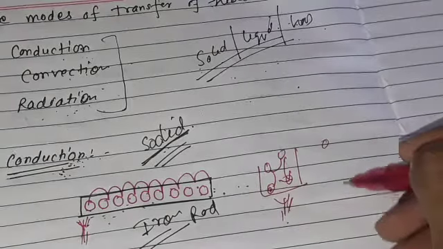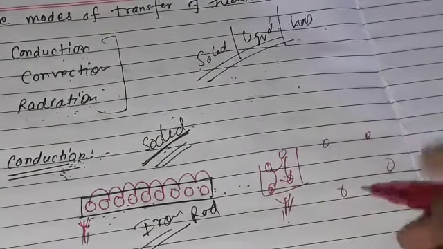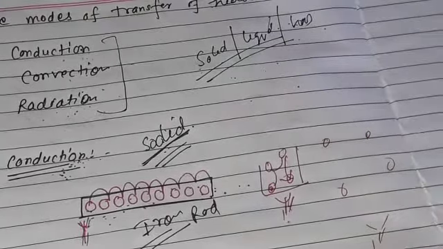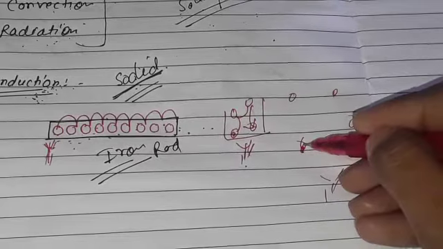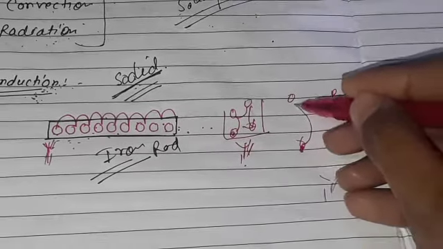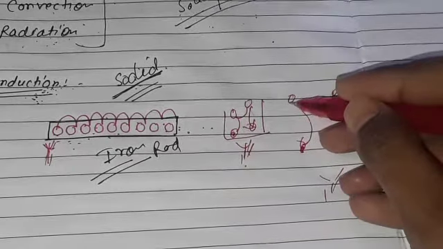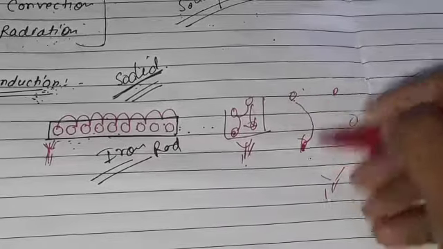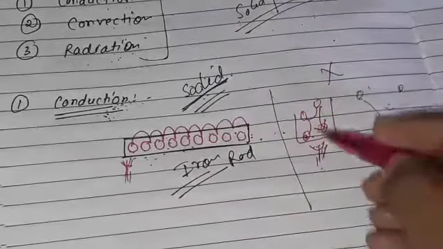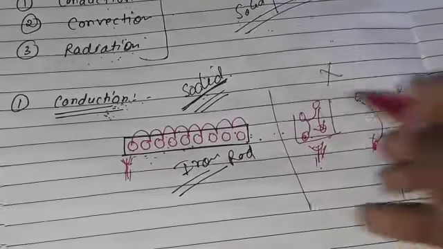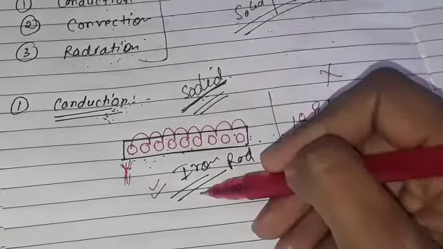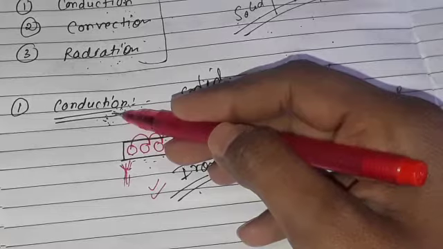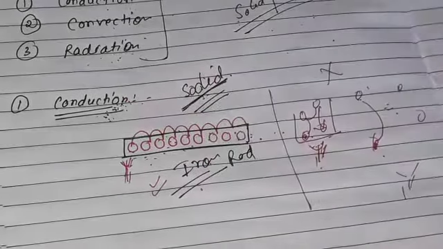And if I am talking about gases, these are the molecules, and if you give heat to this gas, if this molecule is getting heated, it does not pass its heat to other molecules because it is so far from this molecule. So that's why conduction does not belong to liquids and gases, and it is mainly focused in solids. So in solids, the mode of transfer of heat is conduction.